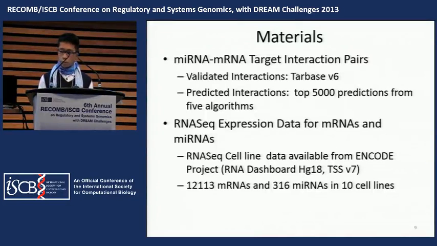More precisely, we use the validated interactions from TarBase version 6 together with the top 5,000 predictions from 5 prediction algorithms to reconstruct the network. The expression data used to test the anti-correlations and buffering effects are extracted from the ENCODE project. As our goal is to verify the correlation relations, we keep the expression data away from the network formation.